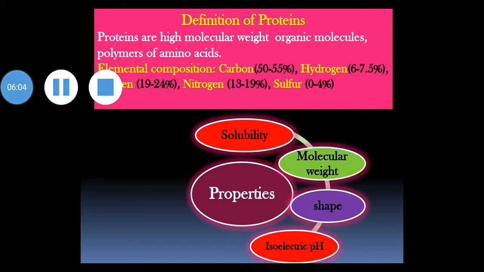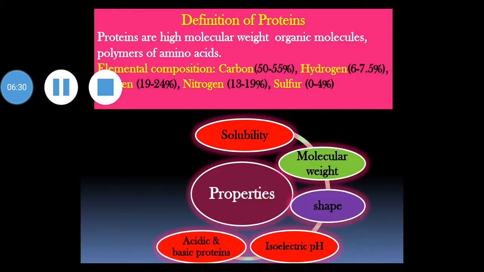They have minimum solubility, maximum precipitability, and least buffering capacity. The isoelectric pH of some proteins are as follows: for pepsin, it is 1.1, casein 4.6, human albumin 4.7, urease 5, hemoglobin 6.7, lysozyme 11.